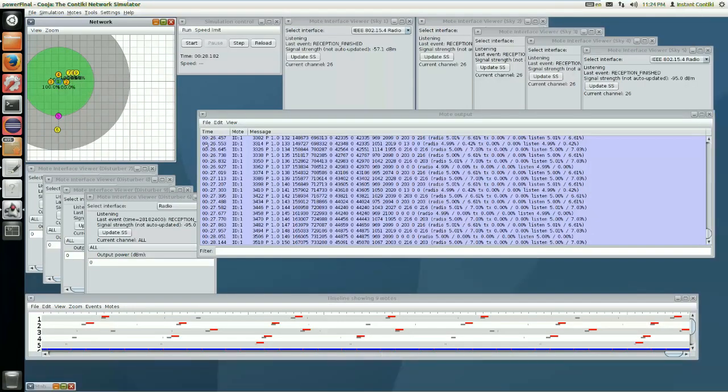We are using the Power Trace plugin of Cooja to analyze node performance. It shows the power dissipated at the different modules. As we can see in the Mote output window, every 100 milliseconds it will give a trace of all the power dissipations.